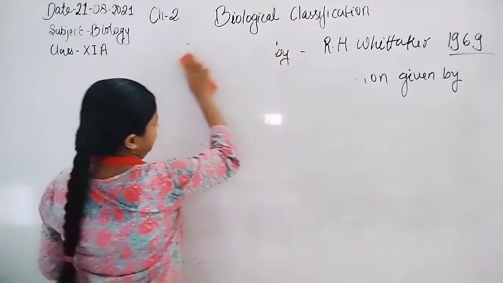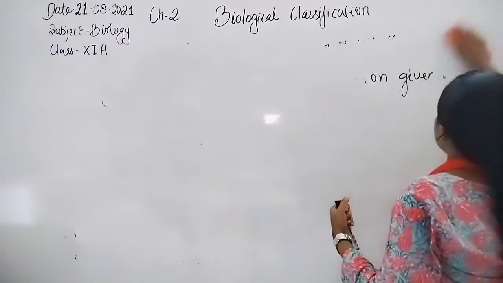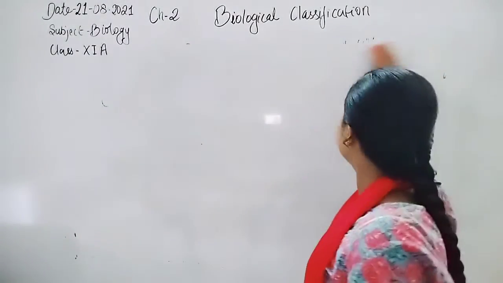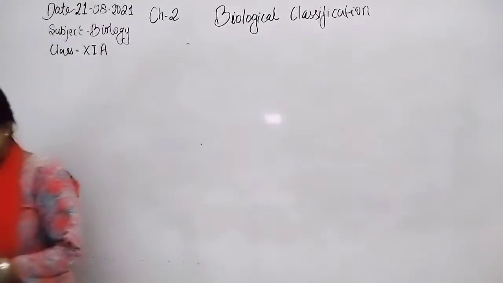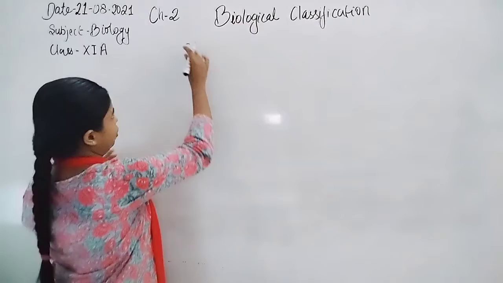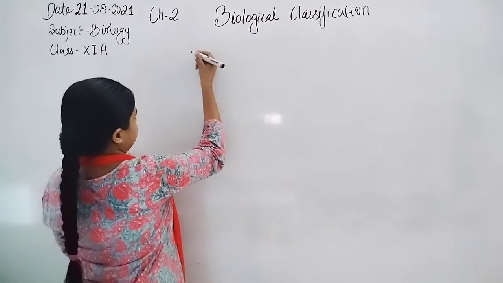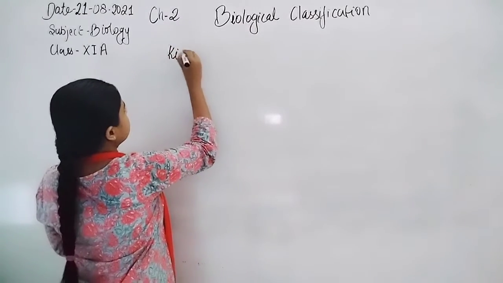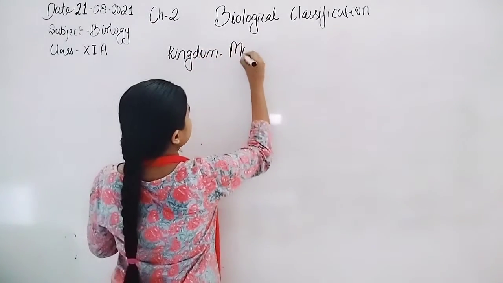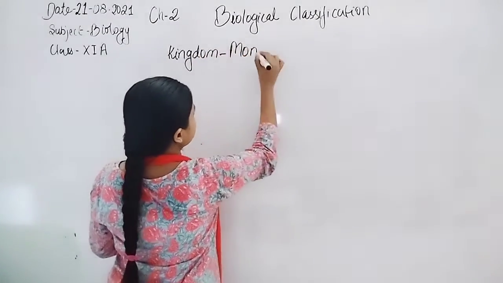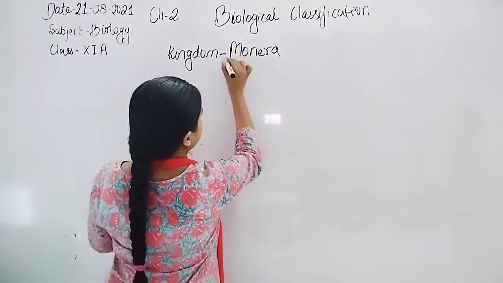Actually all are bacteria, but they show different types of mode of nutrition. That means they are heterotrophs, autotrophs, chemoautotrophs, and so on.